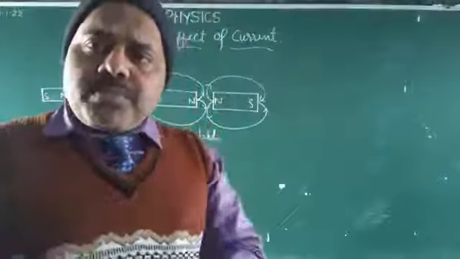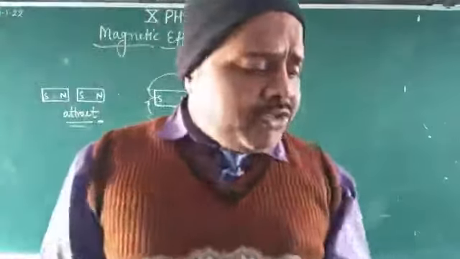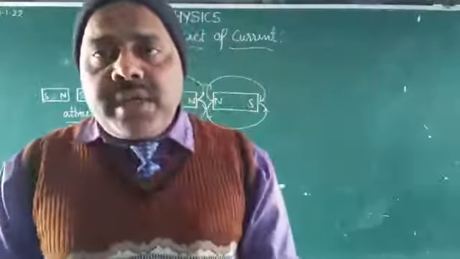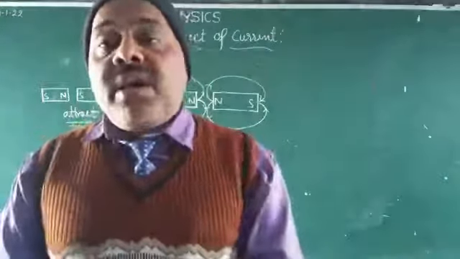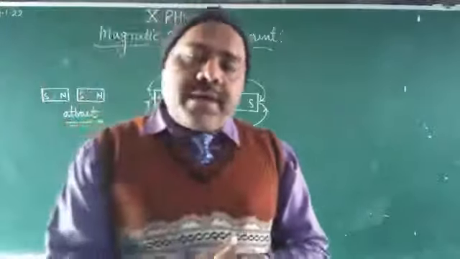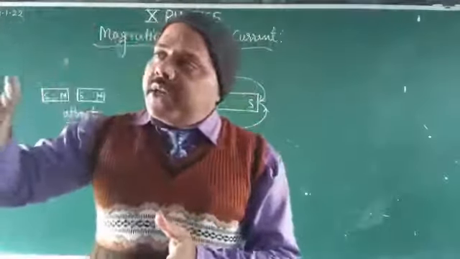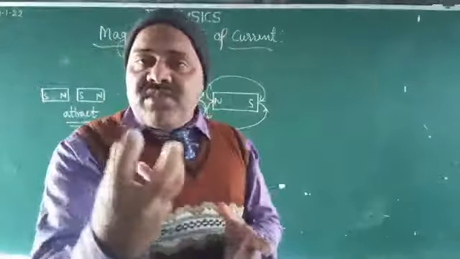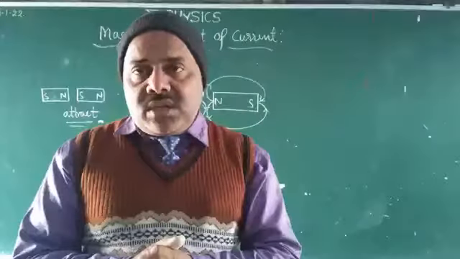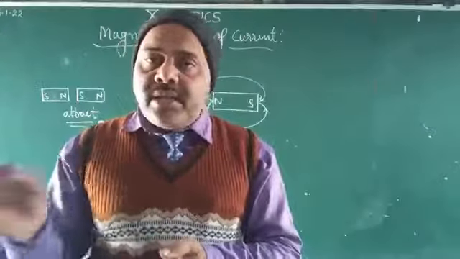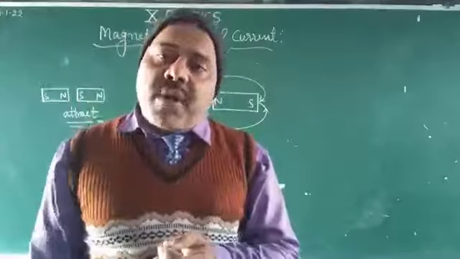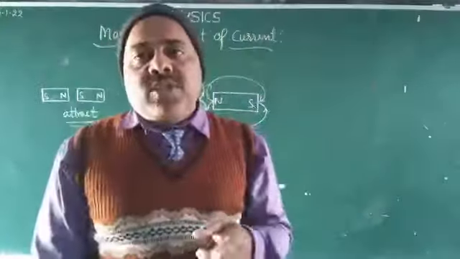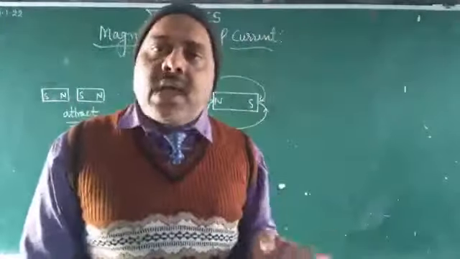Oersted discovered, in his experiment in 1820, the magnetic effect of a current carrying conductor. When the ends of the conductor are connected to a battery and current flows through it, and a magnetic compass is placed under the wire, then when the key is closed the needle of the magnetic compass deflects. There are two directions: clockwise and anti-clockwise.